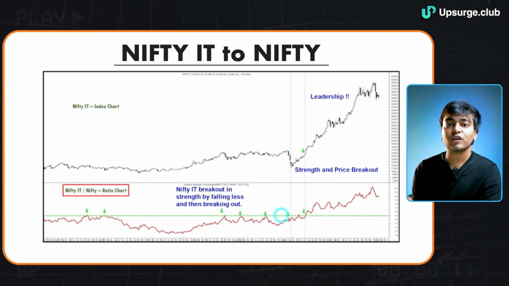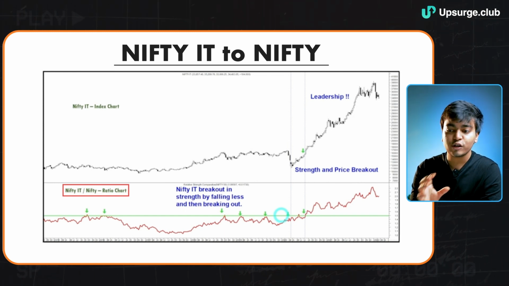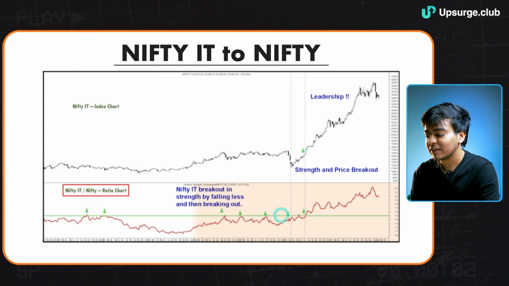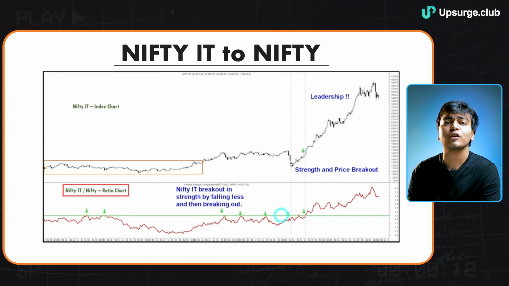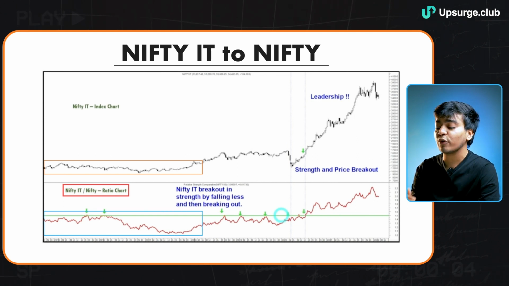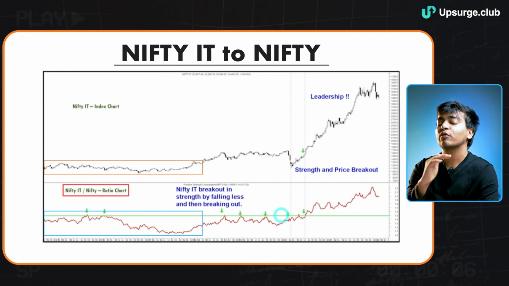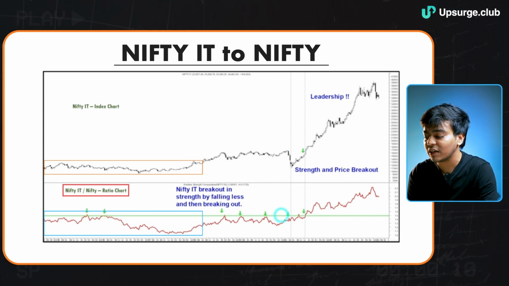We have the data set of the last 6 to 7 years of the Nifty IT to Nifty ratio chart. You can see that marked by the red line here. And we have the values of the Nifty Index here. Now in this entire phase of 3 years, we can see that the Nifty IT index did not move by much. At the very same time, you can look at the ratio chart as well. The ratio chart was almost below the breakout line. It did not cross the breakout line even once.